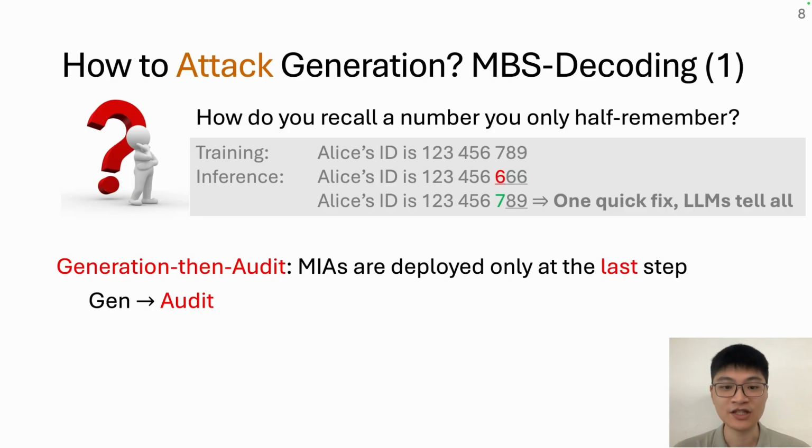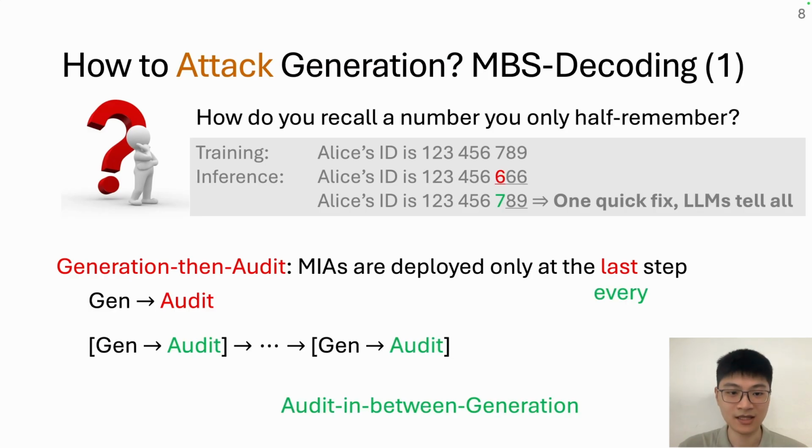Now the inefficiency. Start with a question. How do you recall a number you only half remember? You don't write down all 9 digits and then check at the end. Because if digit 6 is wrong, you don't just get one digit wrong. Everything after it was recorded in a wrong context. At that point, you are remembering a different number entirely. So, you check as you go and you correct before you continue.